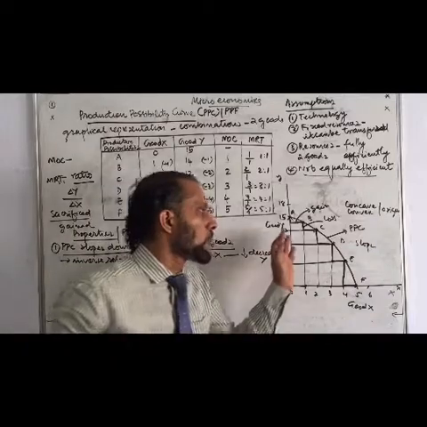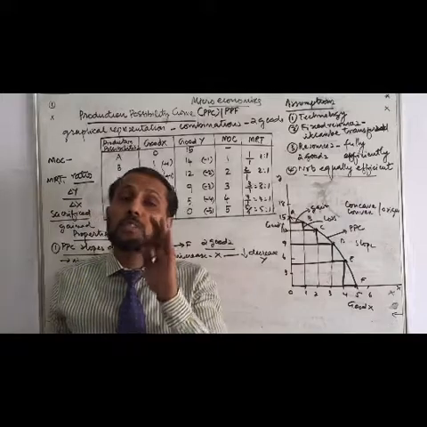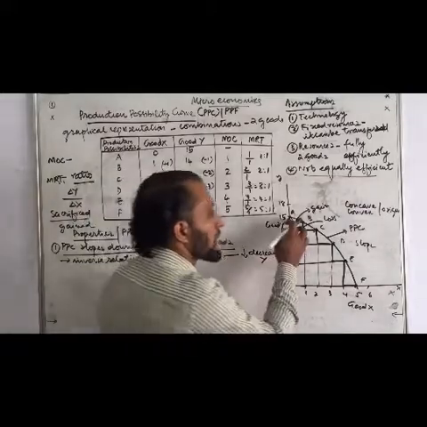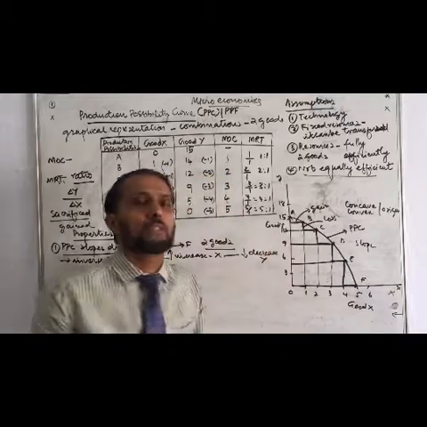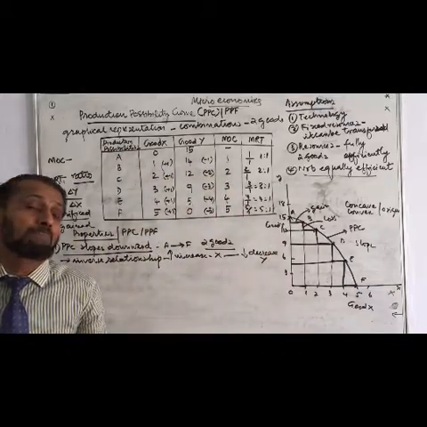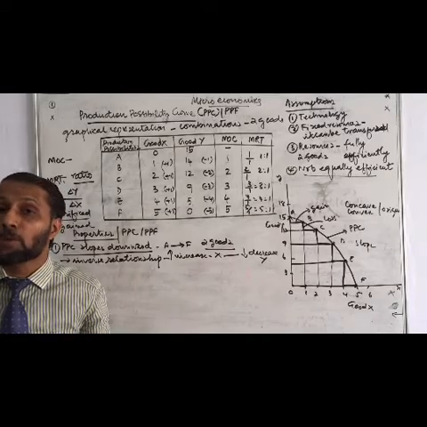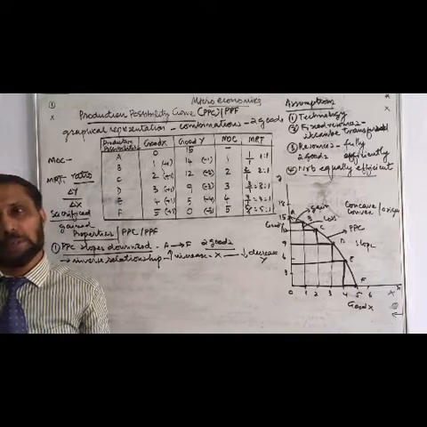I told you, parallel lines show the gain, vertical lines show the loss. So this highlighted area is the slope of this curve. The slope of this curve means there is an inverse relationship between commodity X and commodity Y. That is the downward slope of this PPC curve. Understood?